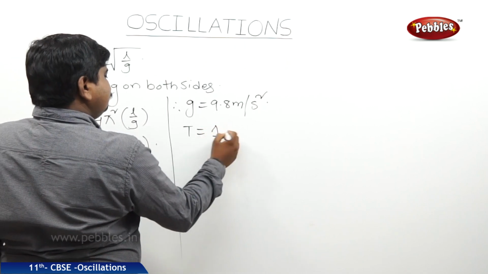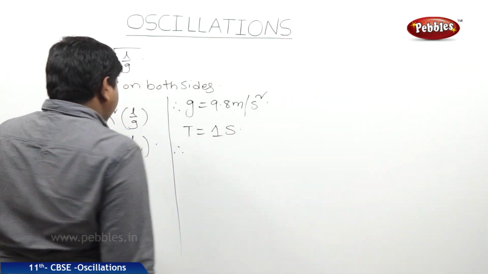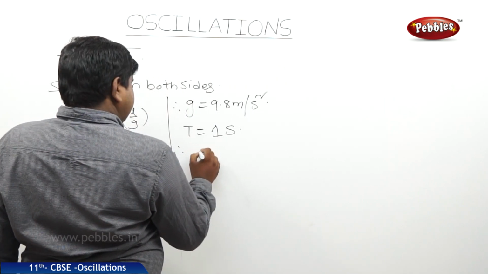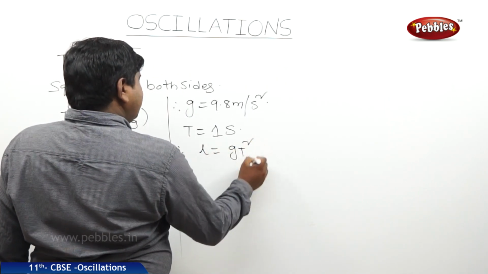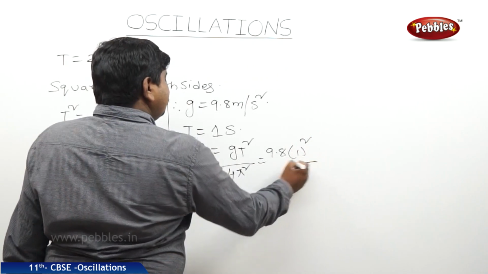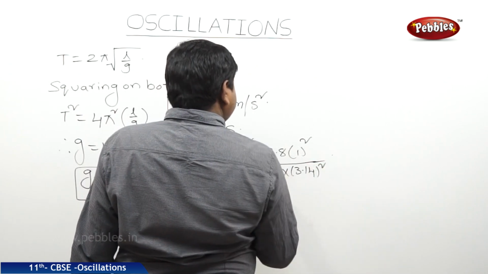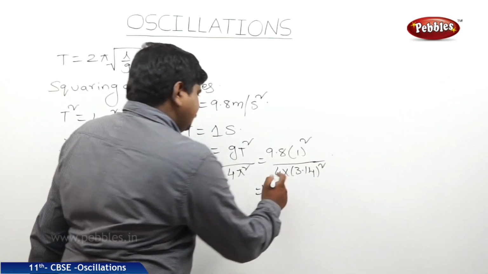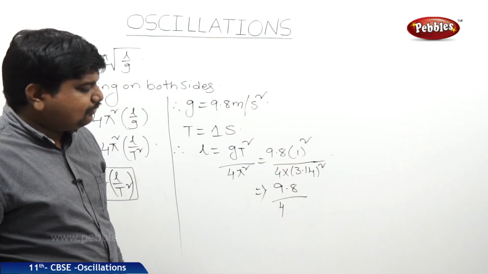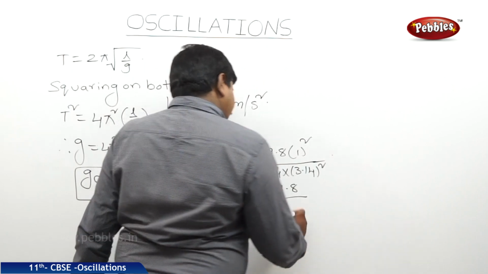Suppose T is equal to 1 second. Now we should find out the L value. So, L is equal to gT square by 4 pi square. 9.8 into 1 square by 4 into 3.14 whole square. So, it is equal to 9.8 by 4 into 3.14 into 3.14, approximately equal to 10 by 40, that is 1 by 4, or 0.25.